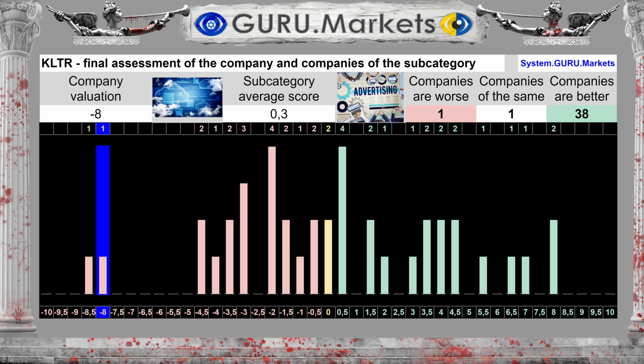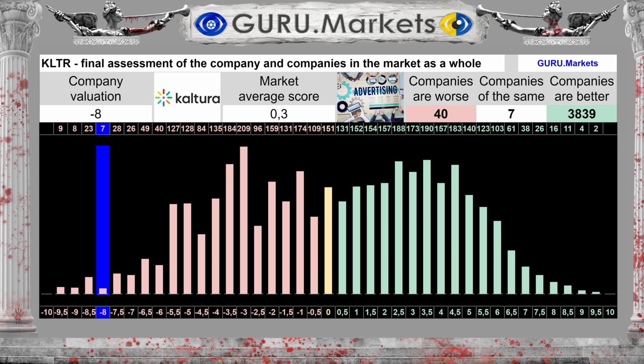Overall result, minus 8 out of 10 points. Average result for the subcategory, 0.3 points. If you look broadly within the stock market in the aggregate, we will see that the average score for the market as a whole is 0.3 points, against the score of minus 8 points from Kaltura Inc.